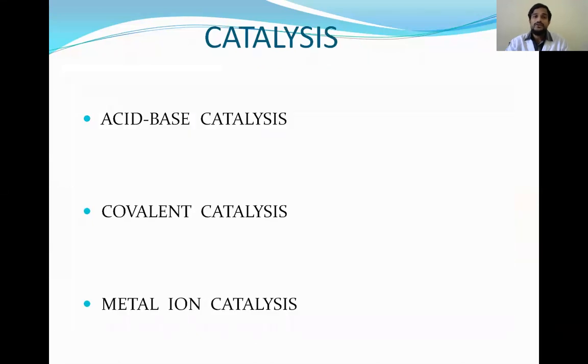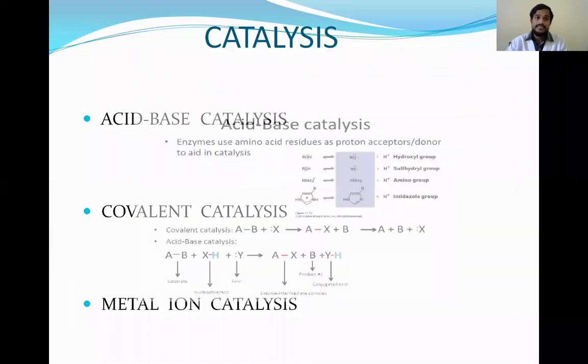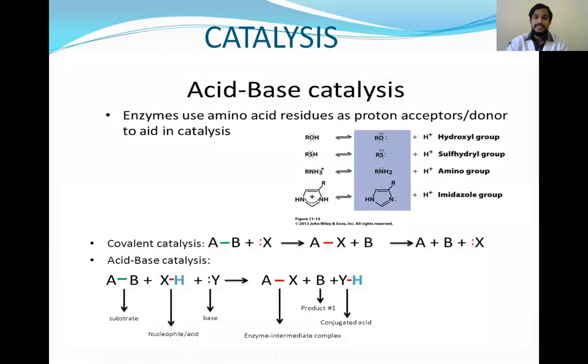Different types of catalysis are there: acid-base catalysis, covalent catalysis, and metal ion catalysis. And coming to acid-base catalysis, due to acceptance and donation of the protons between the enzyme and the substrate, the acid-base catalysis takes place. The reaction between the enzyme and the substrate is by donation and acceptance of the proton, by which the substrate is converted to the product.